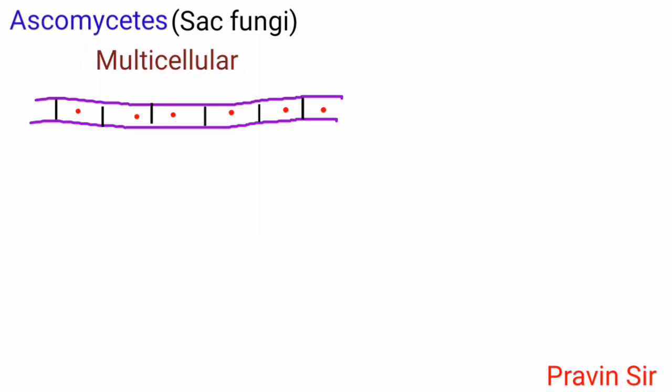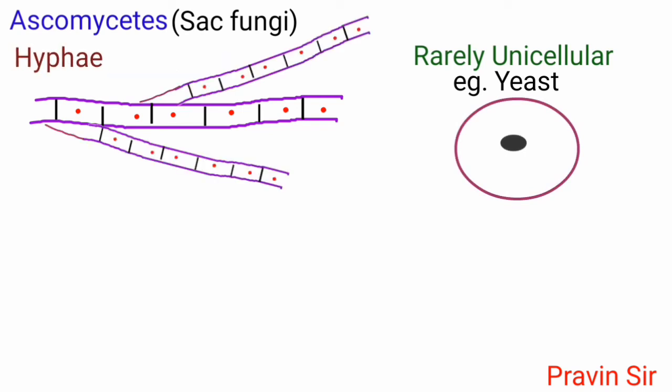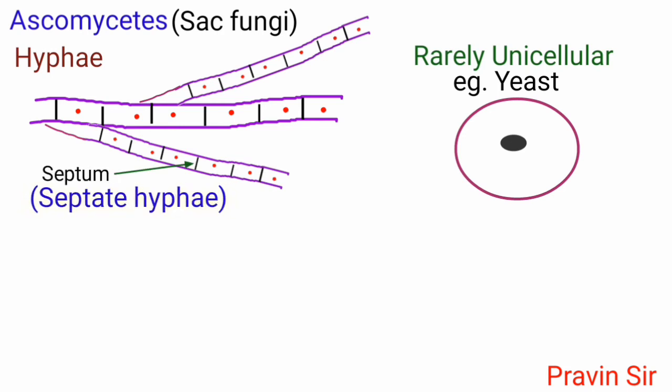Ascomycetes, commonly called as sac fungi, are multicellular. Rarely they are unicellular. Example is yeast. So yeast is a unicellular fungus. Hyphae are branched and septate. So septum is present, so it is septate hyphae.